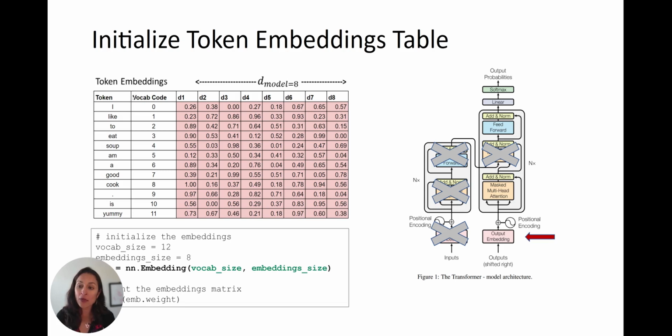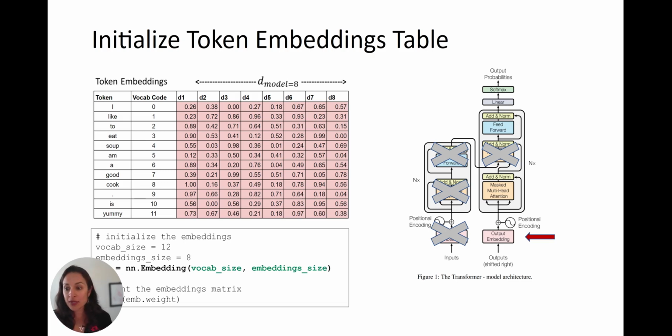Next up, now that we have our vocabulary of 12 tokens, we are going to initialize a token embeddings table. In this step, each token is a row, and we can choose how many columns we want to use to represent each token. I chose 8 columns or dimensions. So D model equals 8 means there are 8 columns here. GPT in contrast uses over 12,000 columns here. The values can be initialized in different ways, randomly or with some pre-trained word embeddings or something else. So I just did it randomly just to keep things simple.